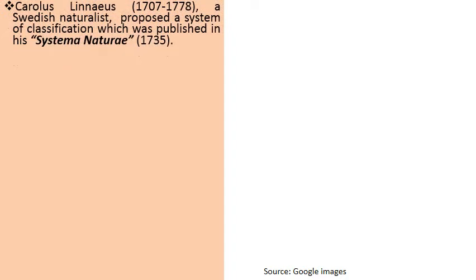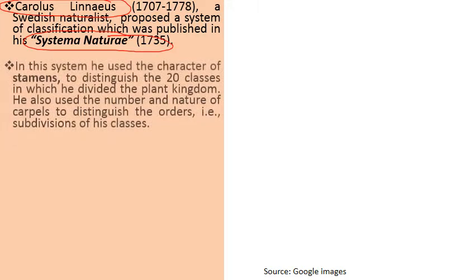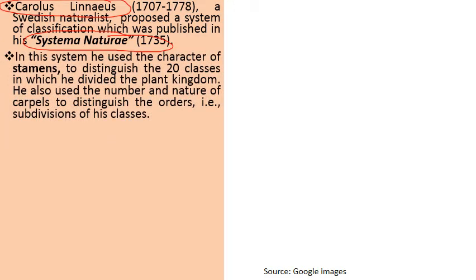Next is the important taxonomist Carolus Linnaeus. He played a very important role in the system of classification. He was a Swedish naturalist who proposed a system of classification published in the book Systema Naturae in 1735. In his system, he focused on the character of stamens for classification, and he divided the plant kingdom into 24 classes.